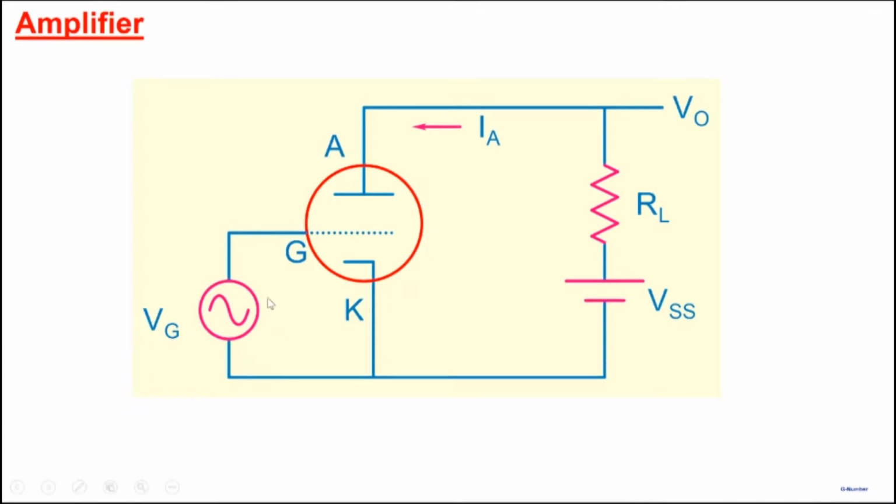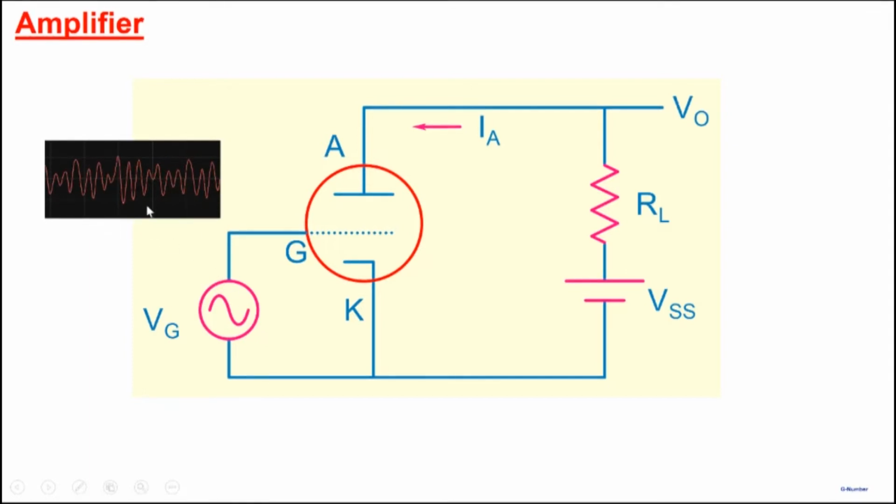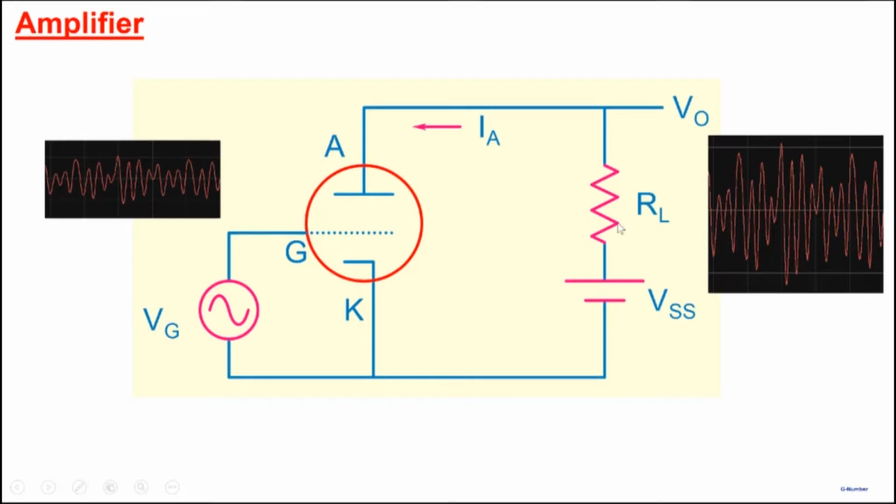So one applies a small signal here, and the anode voltage is applied through this power supply, and we've connected a load. Let's say the load could be a loudspeaker and this could be a microphone. So for example, let's say this is the audio signal over here. This audio signal will modulate the electrons flowing between anode and cathode, thereby modulating the current here. A change in current would cause a change in the voltage over here, and we can obtain an amplified voltage across the load. We are not going into the details; we'll see later on in the course the detailed mechanism of how amplification occurs.